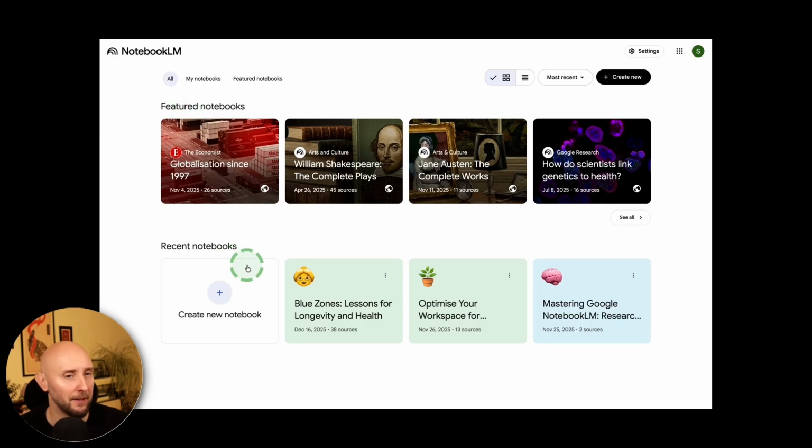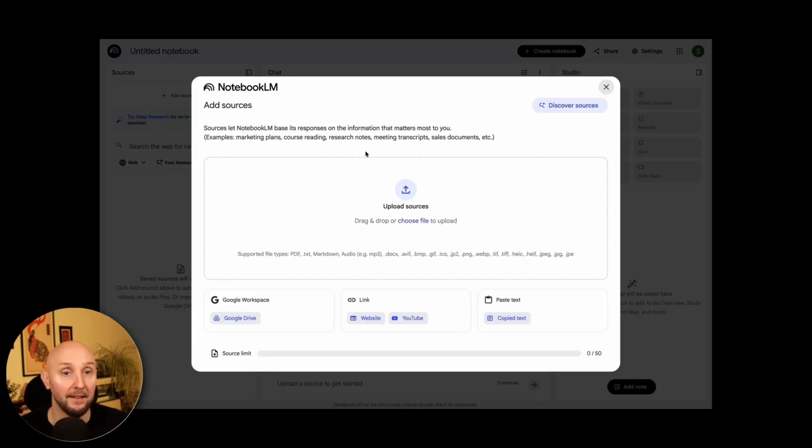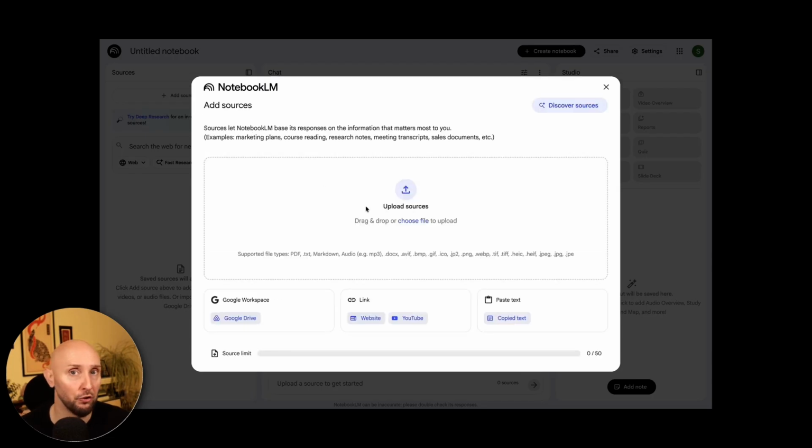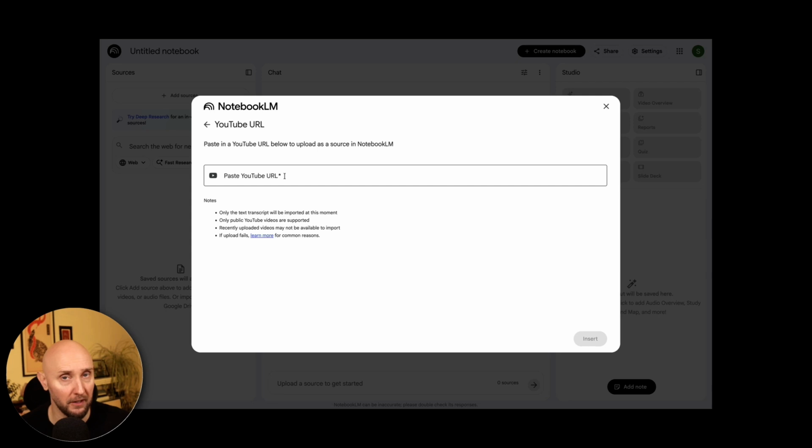So to begin, you click the button right here to create a new notebook. And now you get options right here to upload all different kinds of sources. For example, if you've got website URLs that you've come across, like other people's blog posts or your blog posts and things like that, you can click this website link right here and upload all those URLs as sources for research and inspiration. Then you can also do the same for YouTube videos by clicking this button right here and then pasting YouTube videos in.